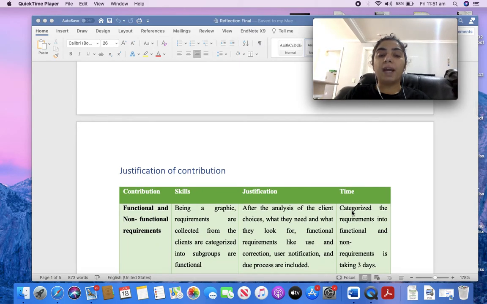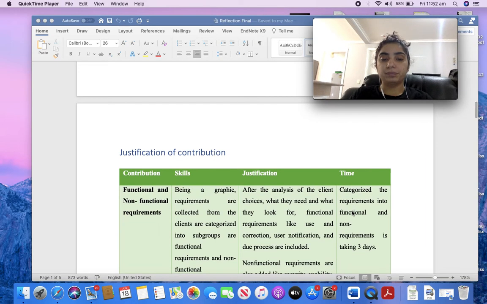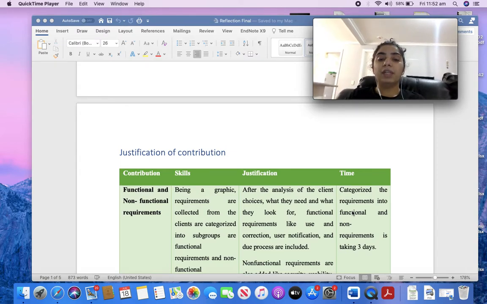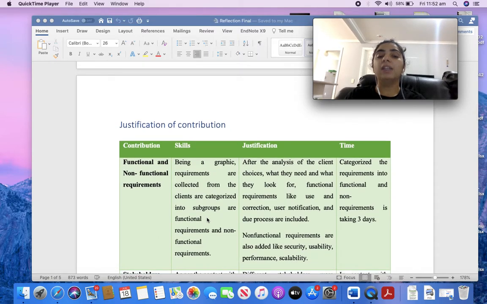My main contribution is the functional and non-functional requirements. Now, what are functional and non-functional requirements? When we met with the client, we got all the information from the client. The graphic requirements were collected from the client and categorized into two subgroups: functional requirements and non-functional requirements.